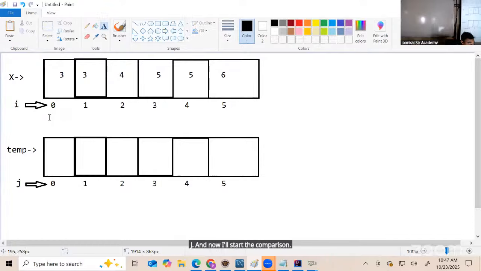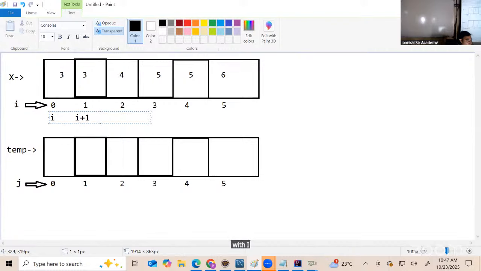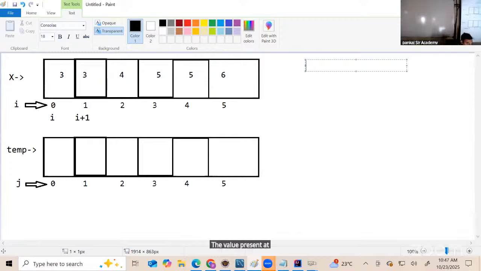Comparison of neighboring elements. Neighboring means compare I with I plus 1. Now observe. I'm going to compare the value present at I with I plus 1 using a not equal to operator.